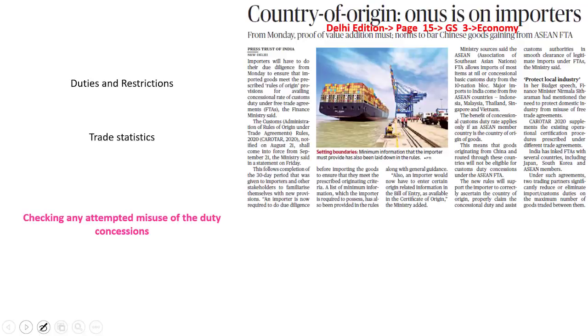This article says country of origin, onus is on the importers. Before we understand what this article is, we have to understand the definitions of what this country of origin is, what the rules of origin are, and then understand what the crux of this article is all about. First up, let's understand what is this country of origin.